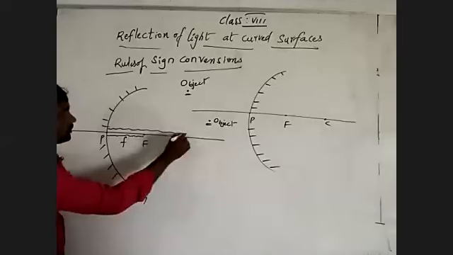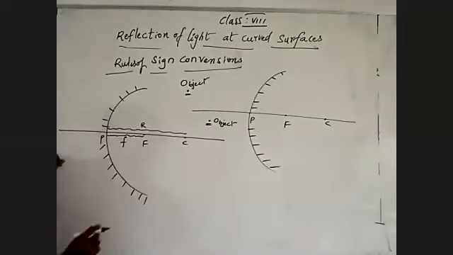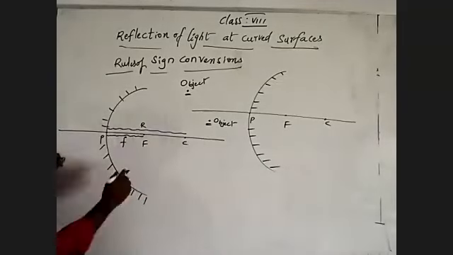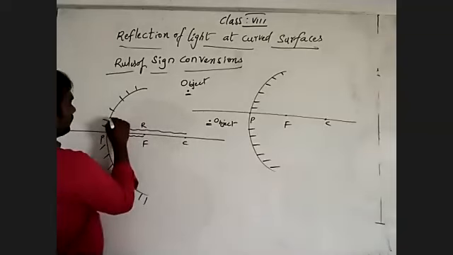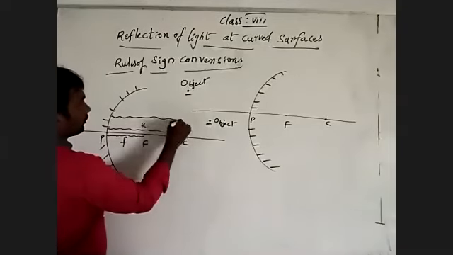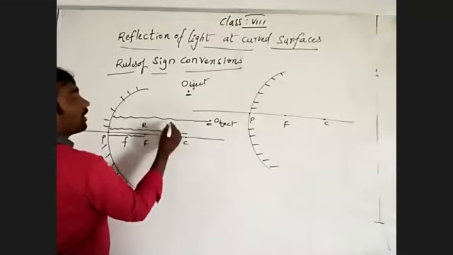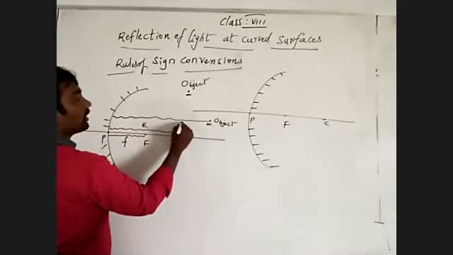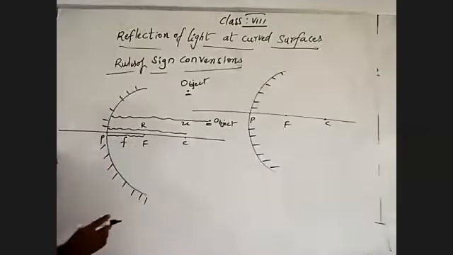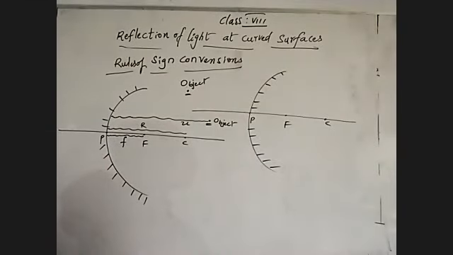The distance between pole and center of curvature is the radius of curvature. The distance between pole and object is the object distance, shown by u. Understand?